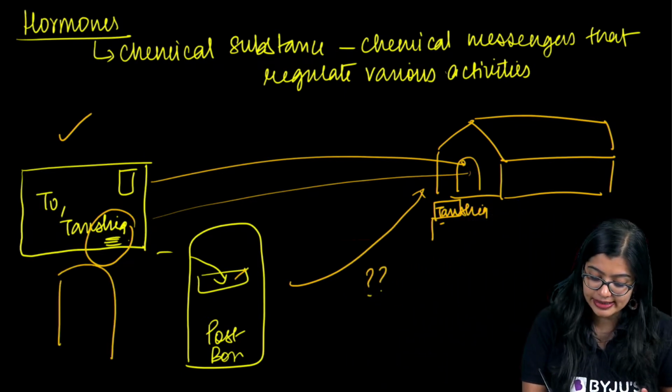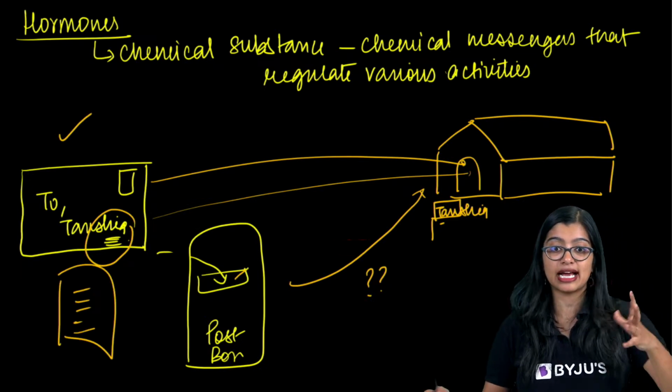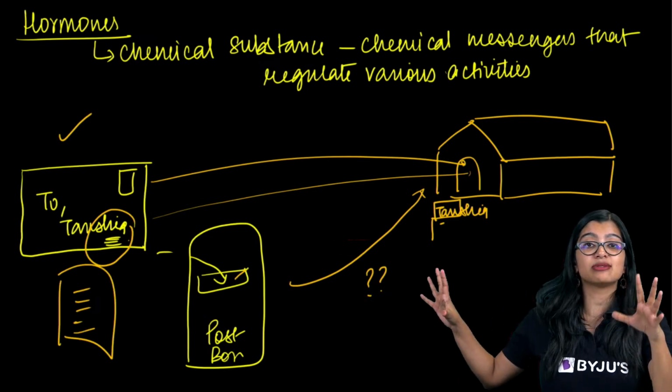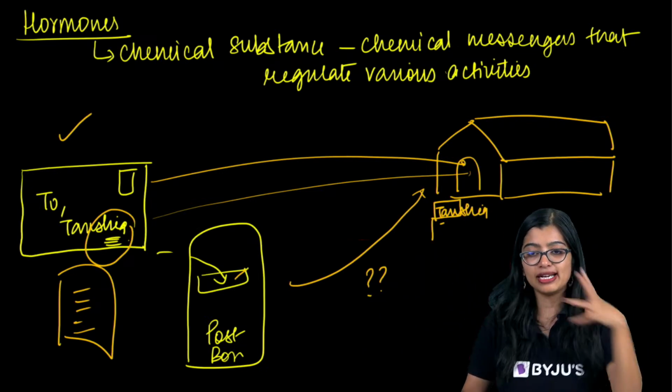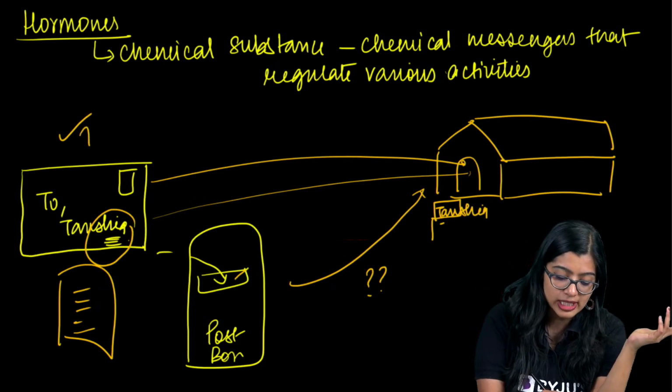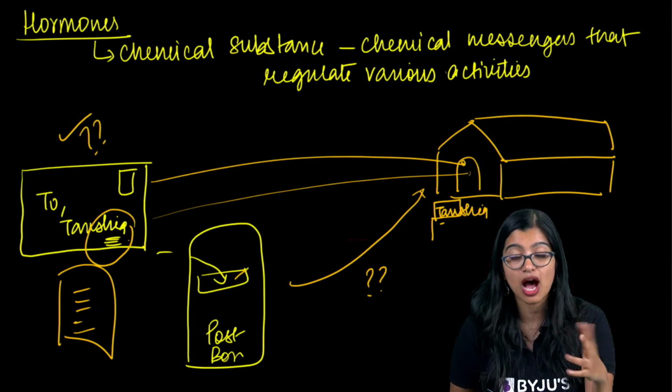Inside, I would have written something for Tanishq. Hormones are like letters that go to different people. But now, who is producing these hormones?